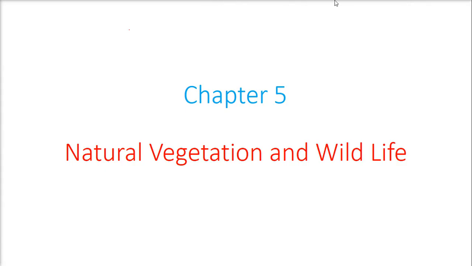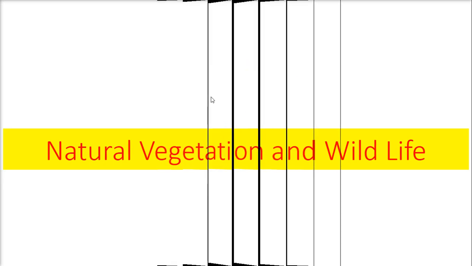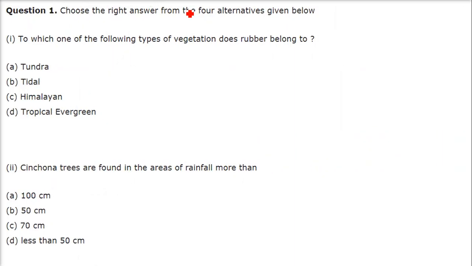This is chapter number 5, Natural Vegetation and Wildlife. We are taking question and answer on natural vegetation and wildlife. The first one is an objective question. Choose the right answer from the 4 alternatives given below.